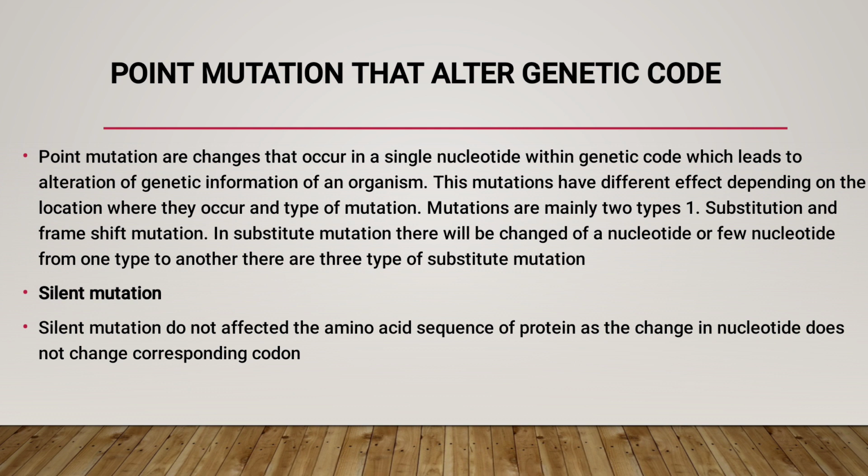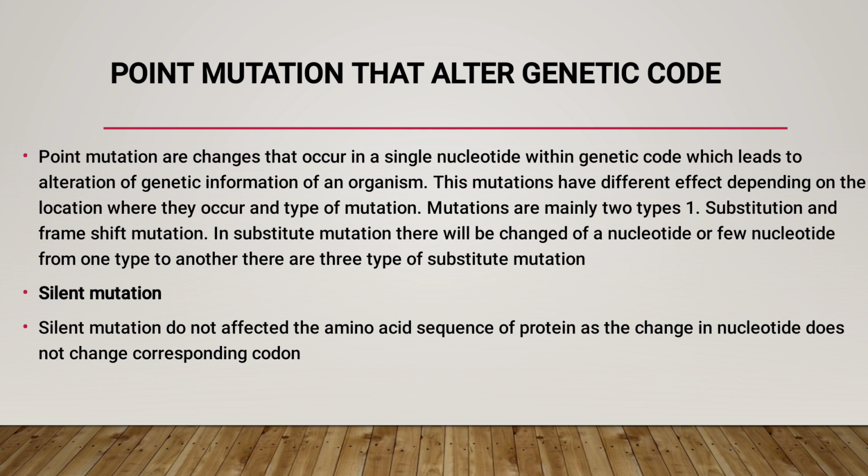The effects of point mutations depend upon where they occur and what type of mutation it is. So, the effect varies according to its location and its type.